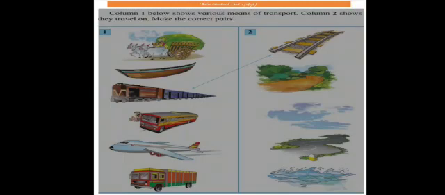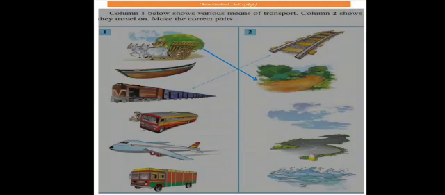Not only from one place to another, but also from one country to the other. Here is an activity given for you all. The first column contains some vehicles and column 2 has the modes on which they travel on. So first is bullock cart. Bullock cart travels on Kacha road.